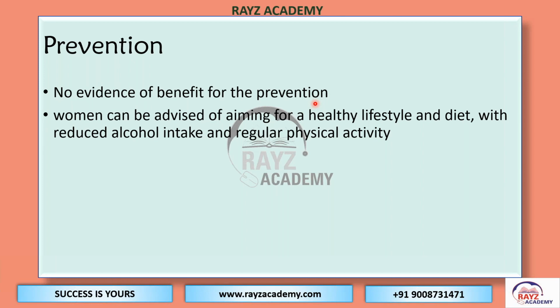Though the guideline says that women can be advised, if she has any high risk factor, like a family history, any obstructive genital lesion, or early menarche, we can advise the woman to opt for a healthy lifestyle with diet, reduced alcohol intake, and regular physical activity. But at the same time, we can assure the patient that there is no role of any intervention in the prevention of endometriosis.